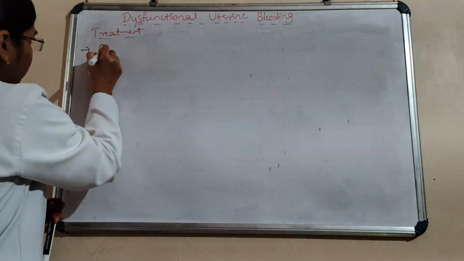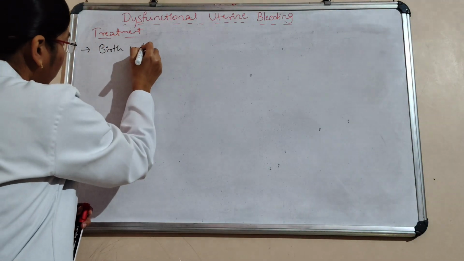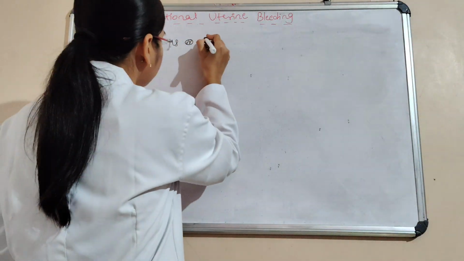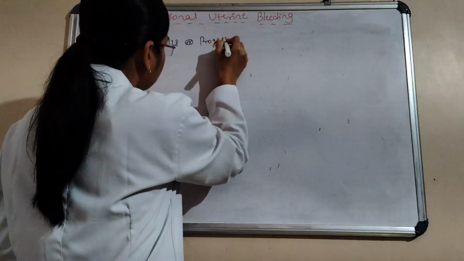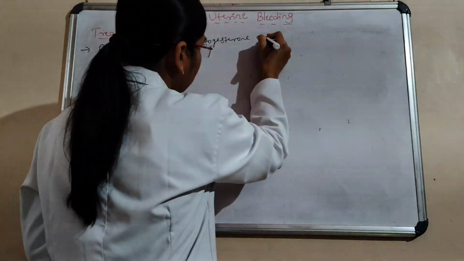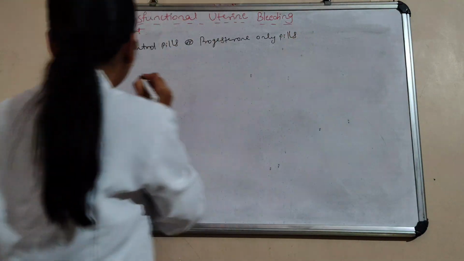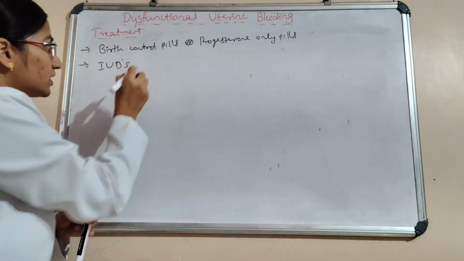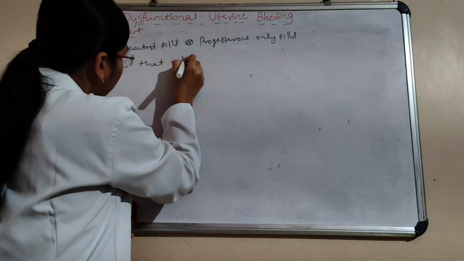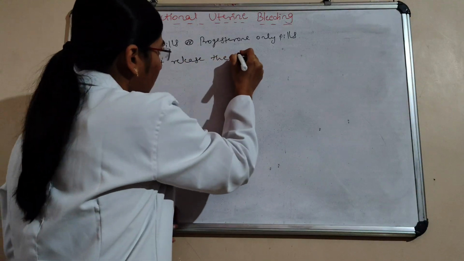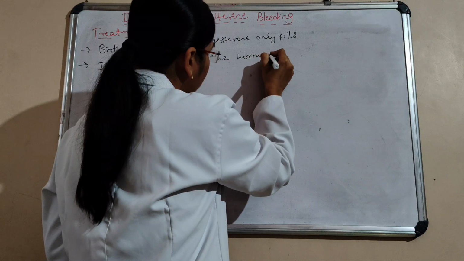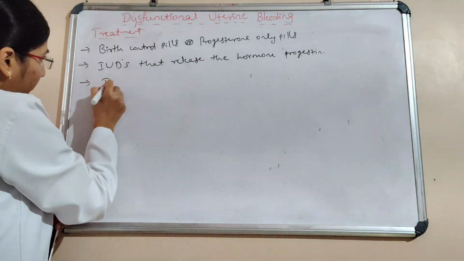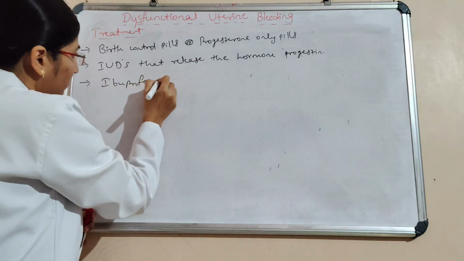Birth control pills or progesterone only pills, and then IUDs, intrauterine devices that release the hormone progesterone, and then ibuprofen or naproxen.